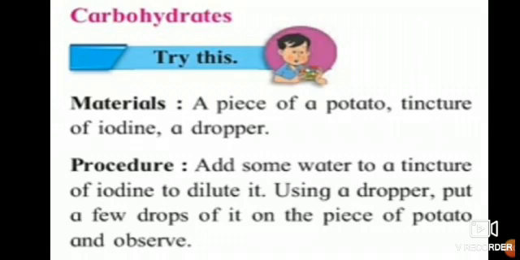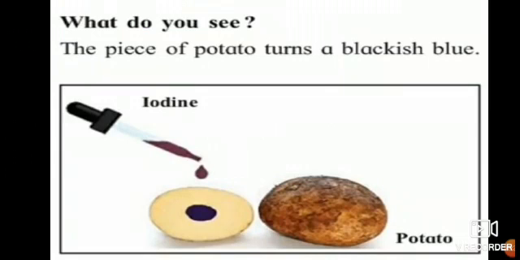Add some water to the tincture of iodine. Take 1 or 2 drops of iodine, put some water in that and dilute it. Mix it. With the help of the dropper, take a few drops of the iodine and water mixture and put it on the piece of potato.